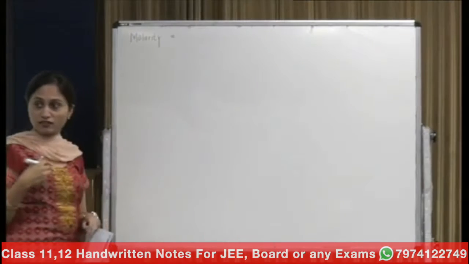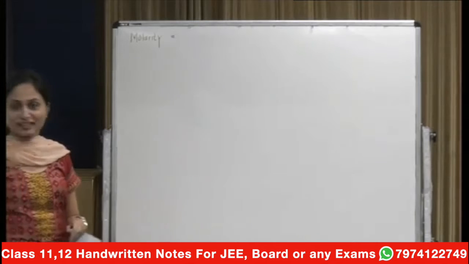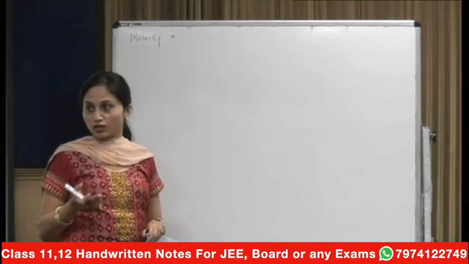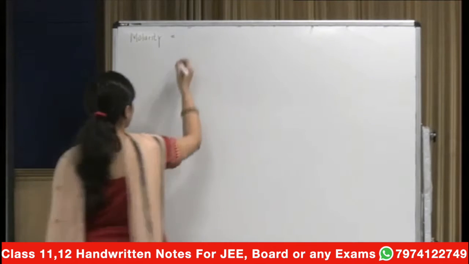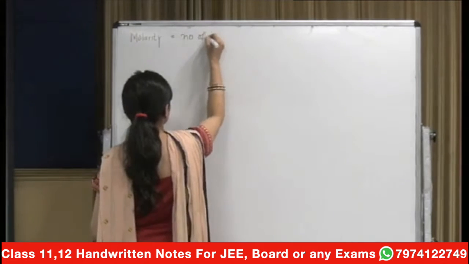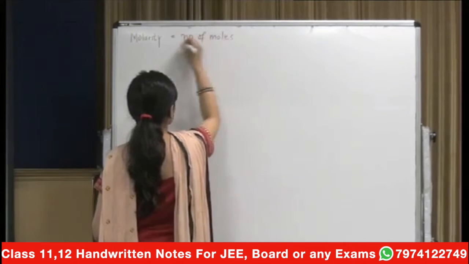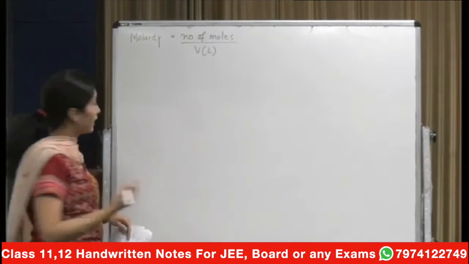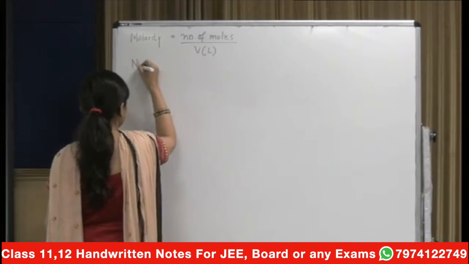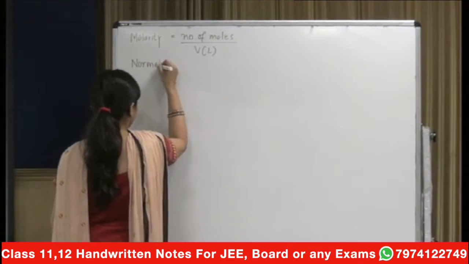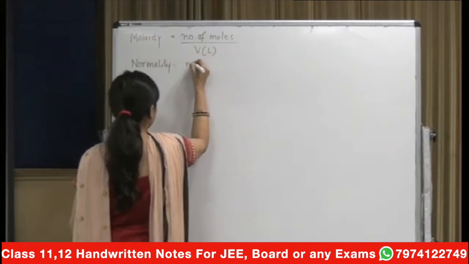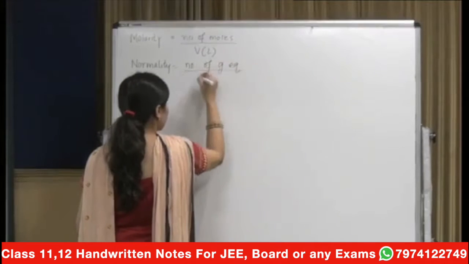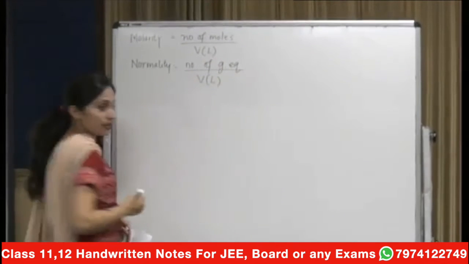Molarity is what? Can I ask someone? Number of moles per liter of the solution. So if you talk about molarity, that is number of moles per liter of the solution. Okay, then another thing that we had was normality, and normality was what? It was number of gram equivalents upon volume in liters. This is what it was.